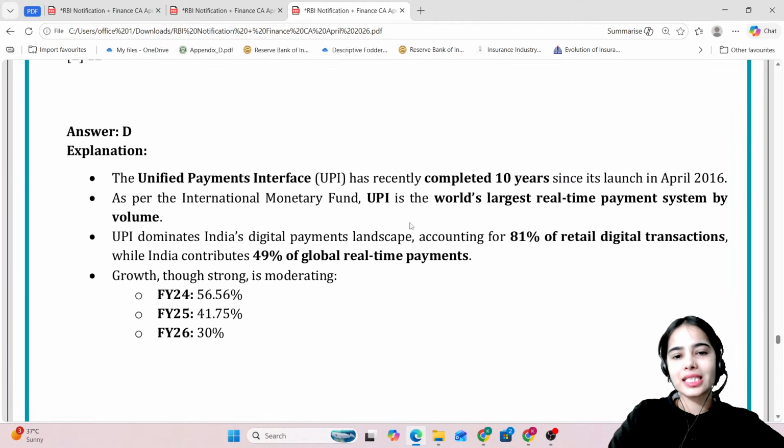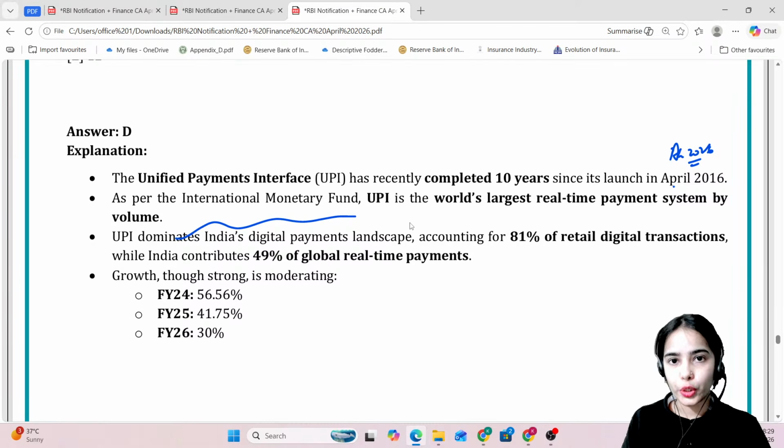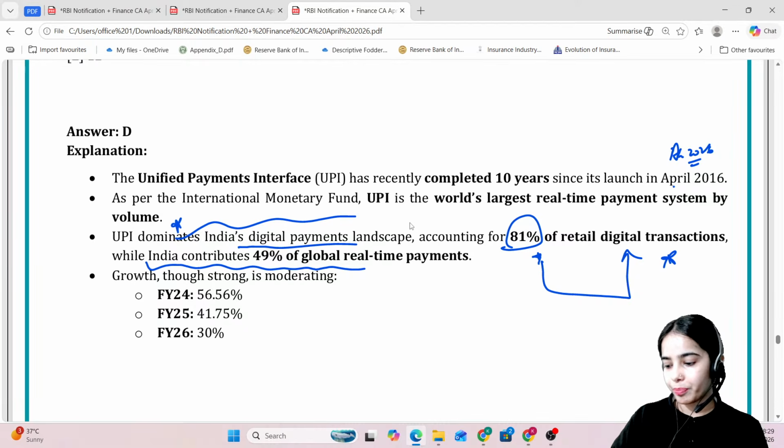So UPI has completed its 10 years in April 2026. Now, as per the IMF, UPI is the world's largest real-time payment system by volume of transactions. UPI accounts for 81% of retail digital transactions in India, while India contributes 49% of global real-time payments. Okay.